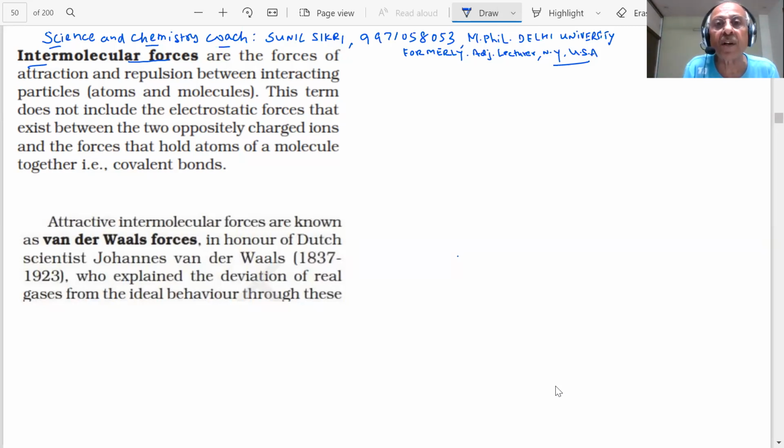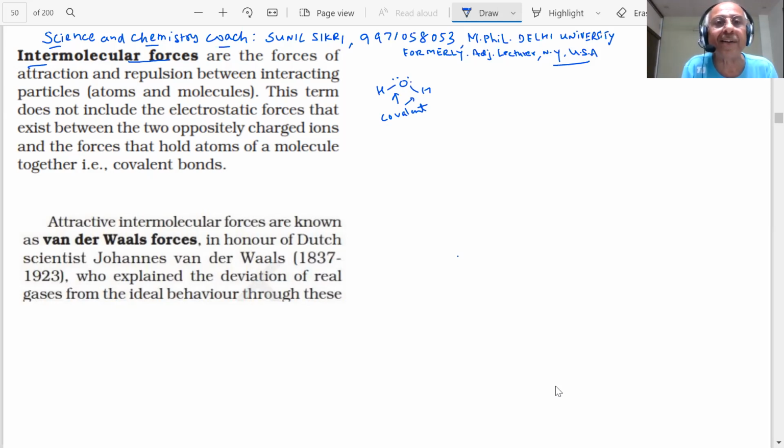For example, if I consider the H2O molecule, in H2O we have drawn the Lewis structure like this. Tell me yes or no, is it the Lewis structure of H2O? Yes, sir. This is a covalent bond between oxygen and hydrogen. This is also a covalent bond, and there are lone pairs of electrons.